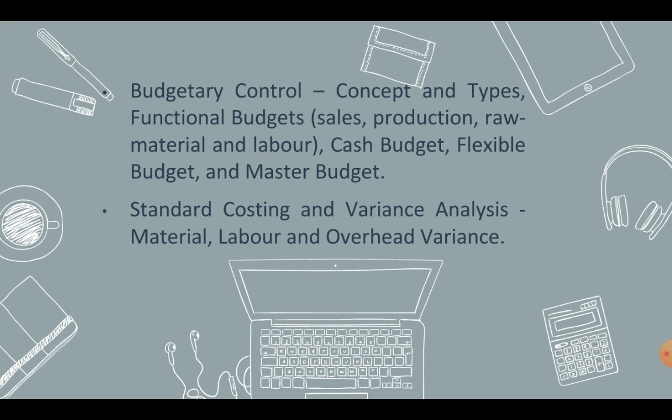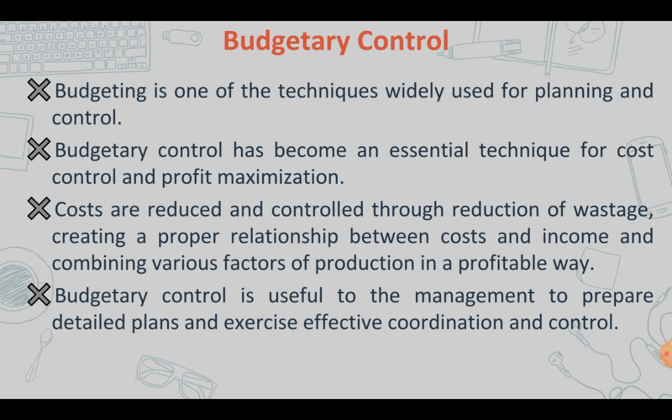Besides that, we're also going to be studying standard costing and variance analysis. Under that, we're going to be talking about material variance, labor variance, and overhead variance. So this chapter is very simple. Let's move ahead and start with your budgetary control.